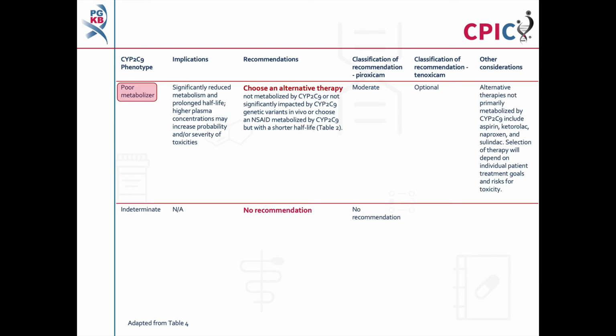Patients with a CYP2C9 poor metabolizer phenotype will have significantly reduced metabolism of NSAIDs, which may increase the probability and/or severity of drug toxicity. An alternative therapy should be selected for these patients. This is a moderate recommendation for piroxicam and an optional recommendation for tenoxicam. Alternative therapies not predominantly metabolized by CYP2C9 include aspirin, ketorolac, naproxen, and sulindac. No recommendation is given for patients with the CYP2C9 indeterminate phenotype.